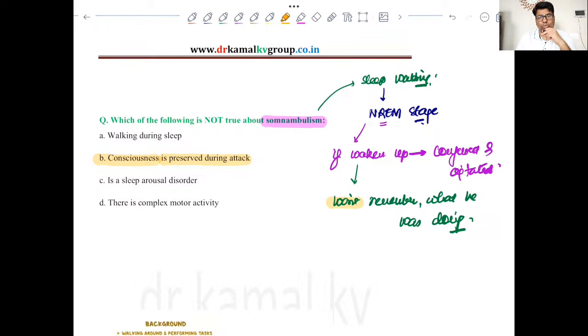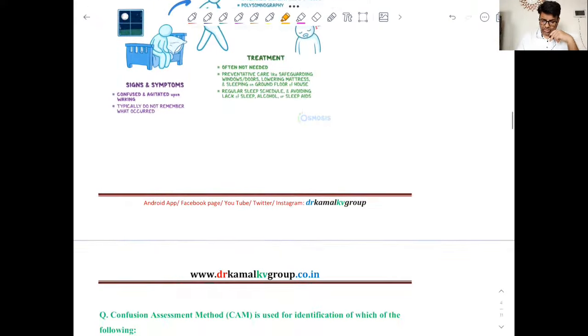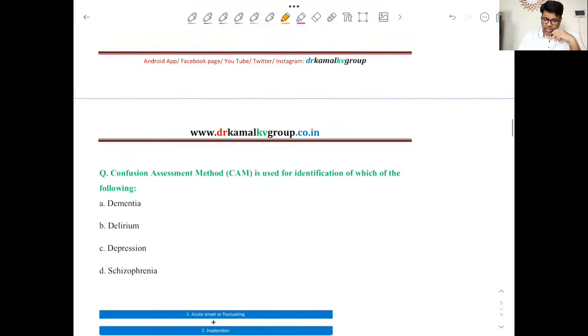So this is somnambulism, and this is a sleep disorder of NREM stage, where the patient actually gets up from the bed and starts moving here and there, right? So this is somnambulism. Now there was another question about confusion assessment method, that is, in short,